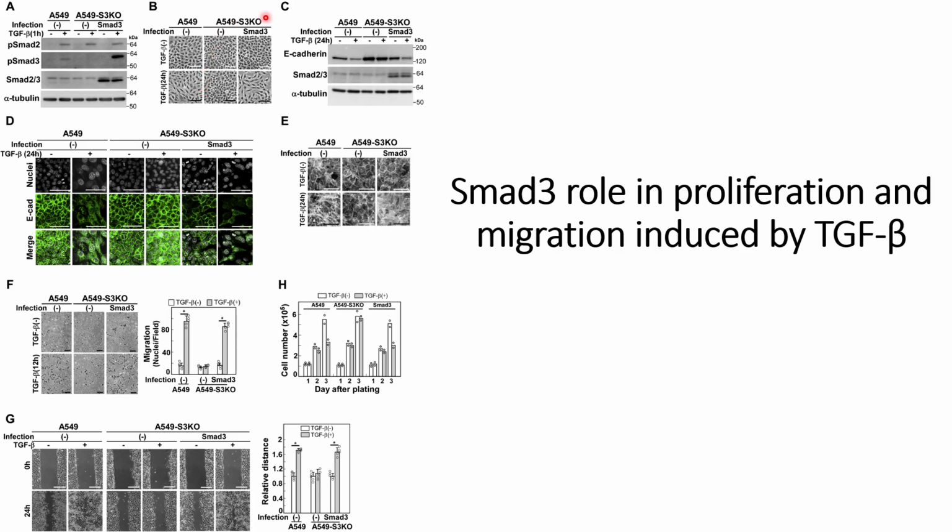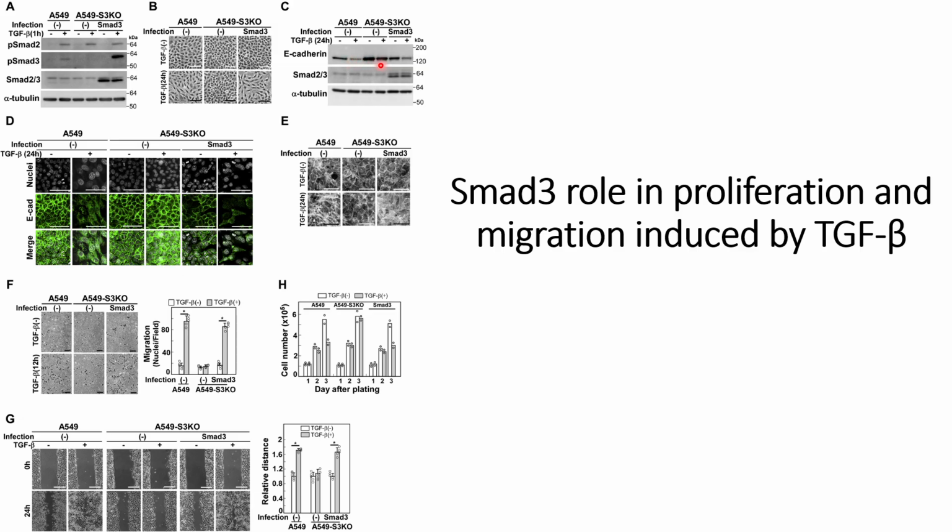And thereafter they checked the E-cadherin marker also. E-cadherin is one of the epithelial markers, and they checked the E-cadherin levels using Western blot. They are able to see that in the case of control there is a decrease in E-cadherin levels, indicating that TGF-beta promotes a more mesenchymal kind of property or suppresses these epithelial properties.